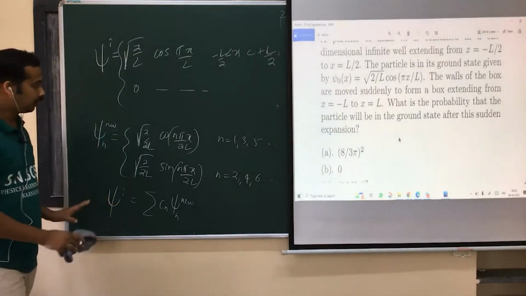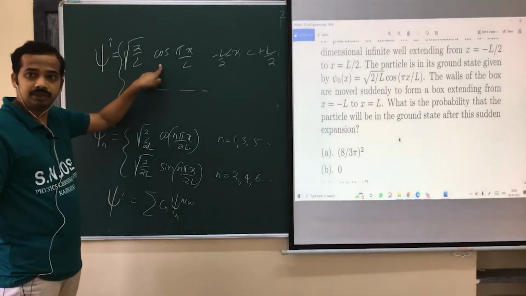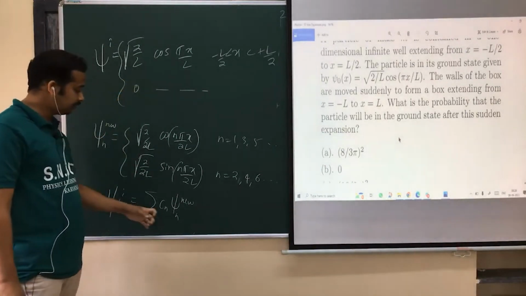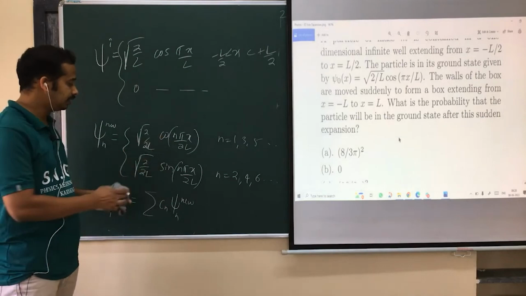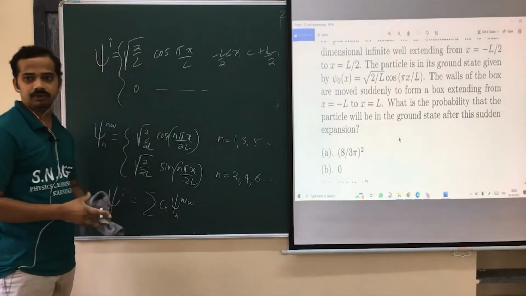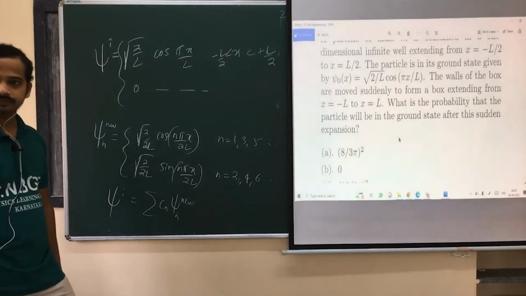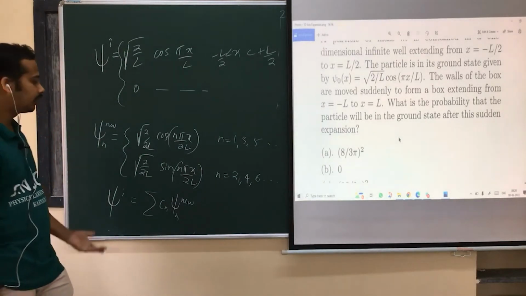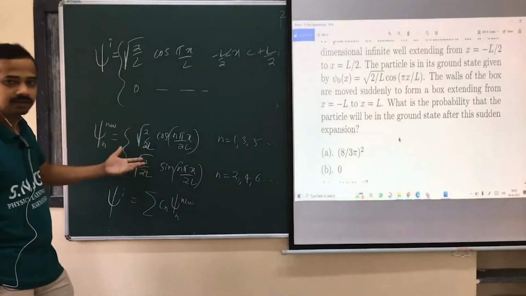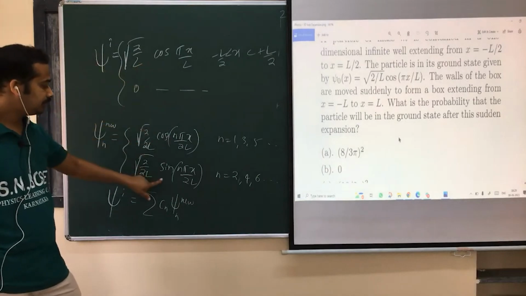Now again, our region is symmetric. This is a symmetric function, an even function. When you expand an even function in terms of cosine and sine, again the sine coefficient will be 0. Just recall your Fourier analysis. Or if you think of the initial state and final state, the inner product, mod square, when you take the inner product between this one and this one, it is 0.